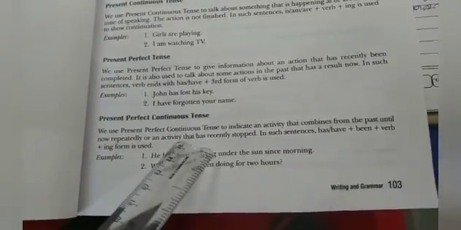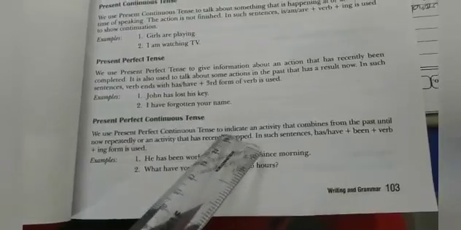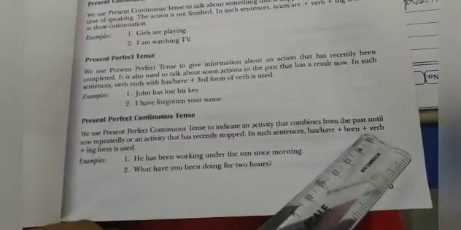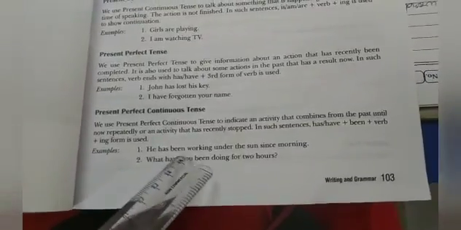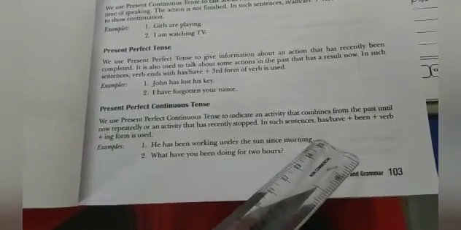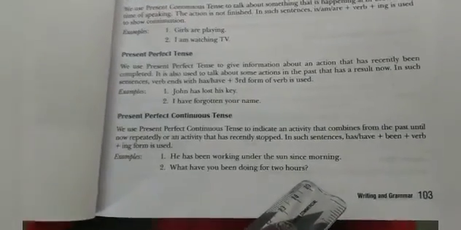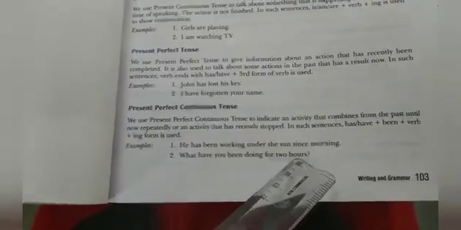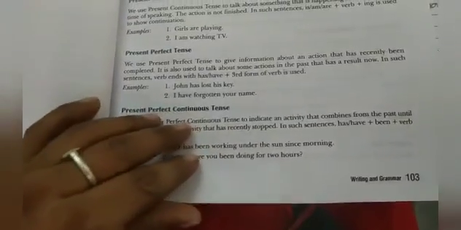We use present perfect continuous to indicate an activity that continues from the past. For example, he has been working under the sun since morning. Since and for plus time is important in perfect continuous. What have you been doing for 2 hours? So this is present perfect continuous tense.